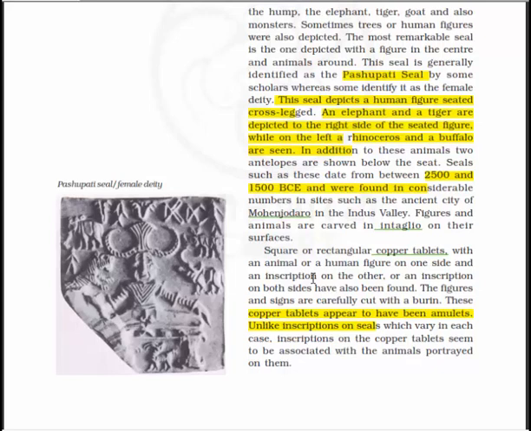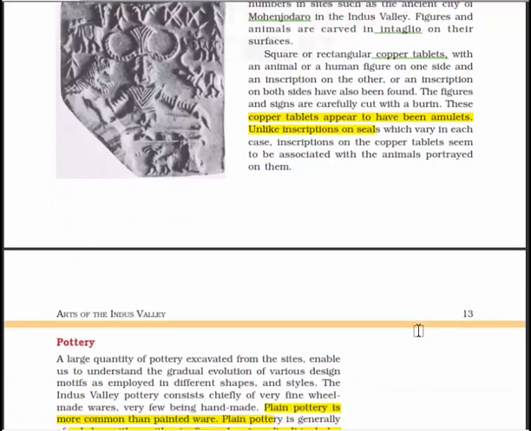The figures and signs are carefully cut with a burin, and these copper tablets appear to have been amulets, unlike inscriptions on seals which vary. In each case, the inscription on the copper tablet seems to be associated with the animal portrayed on it.